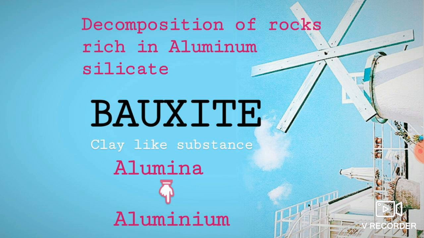If they ask you how the bauxite deposits are formed, you need to write: by the decomposition of the rock which is made up of aluminium silicate. And from the bauxite, which is a clay-like substance, we can take alumina and later aluminium, because bauxite is already coming from aluminium silicate, so it has aluminium content.